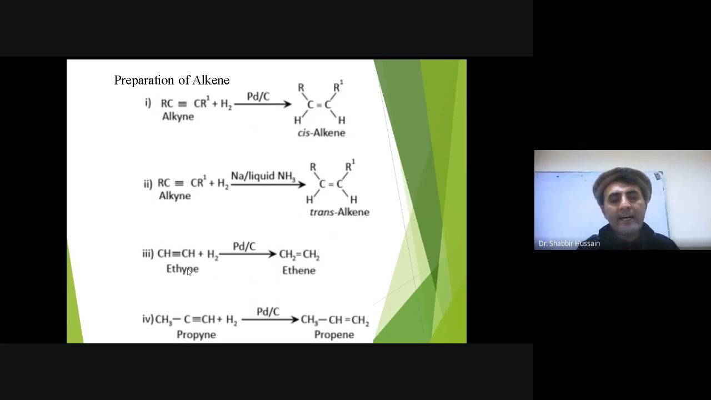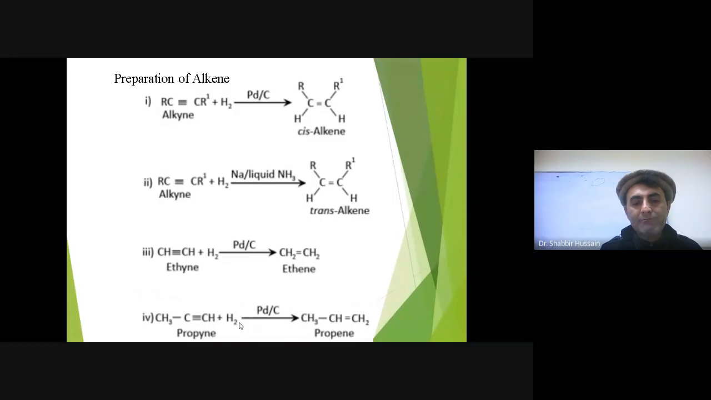Again, this is ethyne. Hydrogenation of ethyne with palladium on charcoal leads to the formation of ethene. Similarly, propyne when treated with hydrogen in the presence of palladium on charcoal leads to the formation of propene. So this is called controlled reduction, right? We can get different alkenes from alkynes. Otherwise, if we do not use this palladium on charcoal, what will happen? This alkene is further hydrogenated, leading to the formation of alkane.